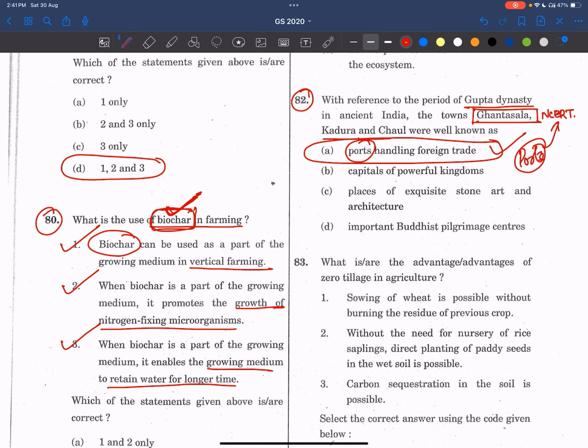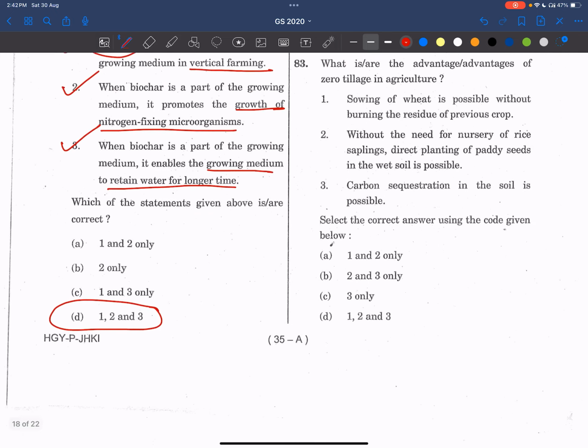Okay, whichever things are present in NCERTs, especially about ports, we have to read about them, friends. Very, very important. Let's revise from NCERTs, the ancient history NCERT and medieval history NCERT, especially from the Themes chapter, the Themes books. From there only questions are coming. Especially from the Indian maps, the mapping portion, some topics are there. Even Ashwin sir made this type of maps on his website, and their PDFs are there. You can read from there as well. Very simple question.